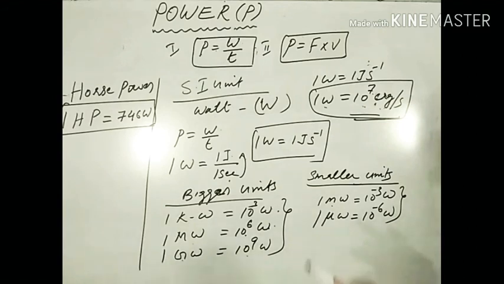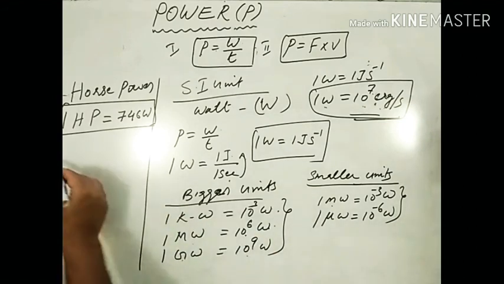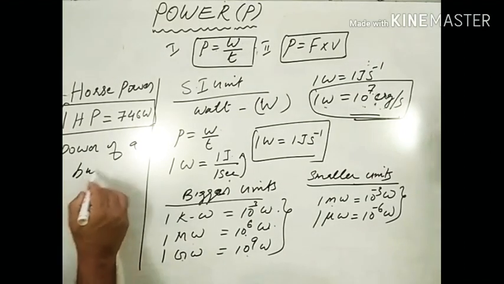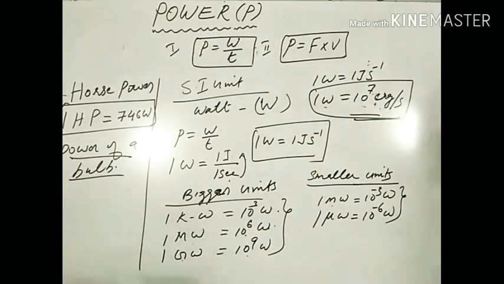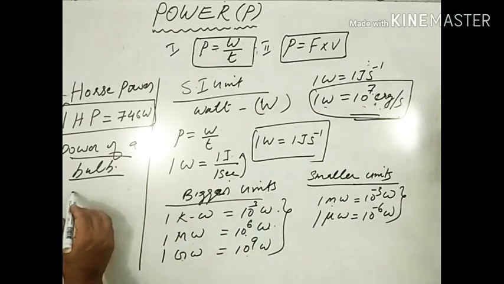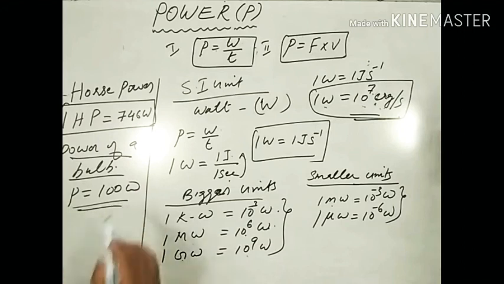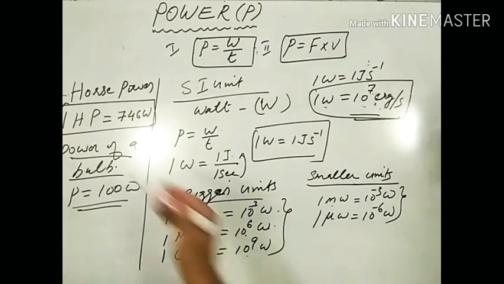If you ask what is the power of a light bulb, you go to an electric shop and say give me a 100-watt bulb. What do you mean by the power of a bulb? We know that power is equal to 100 watt, a 100-watt bulb. Every electrical device has its own power rating. It is written 100 watt, 220 volt.